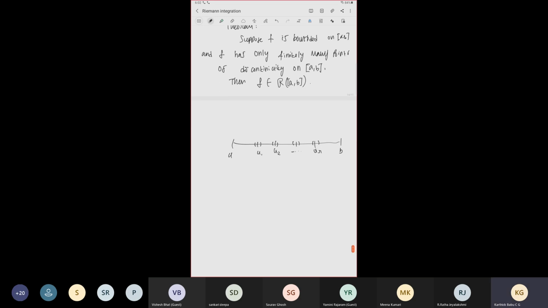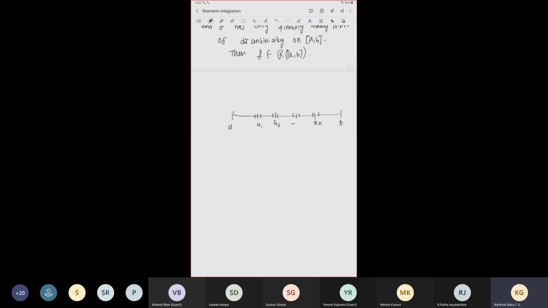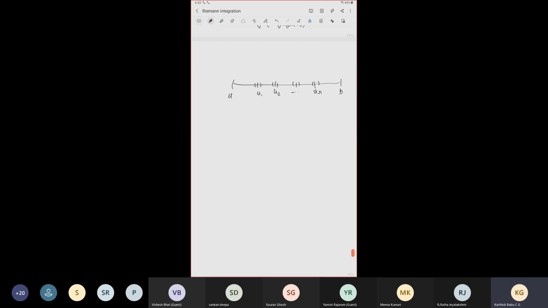I'm not going to give the details of the proof, but I can write an example to describe how it works. Take this example with one discontinuity. F is a function from the closed interval [0, 1] to R, defined by F equal to 0 if x is less than 1/2.